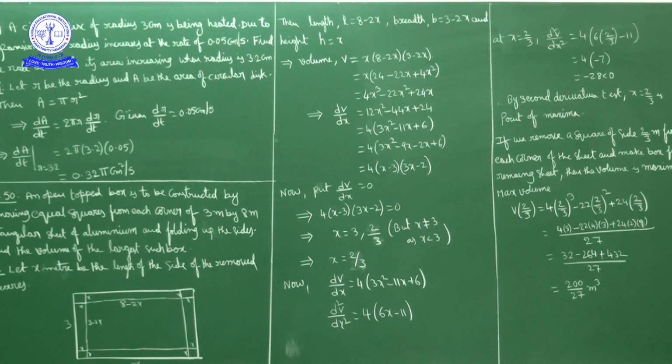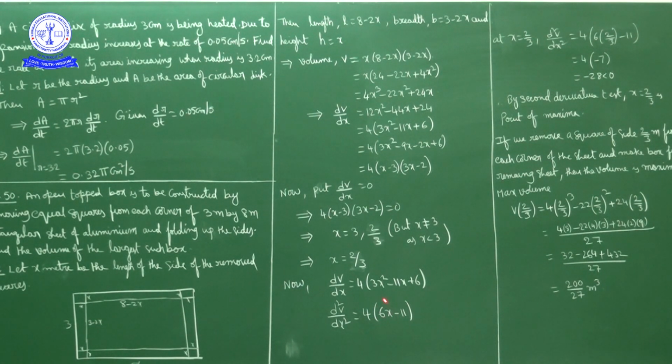Now we will verify the sign of the second derivative at x equal to 2 by 3. So for this, what is the first derivative we got? First derivative dV by dx is equal to 4 into 3x square minus 11x plus 6, no? Now d square V by dx square, what will we get? 4 into the derivative of 3x square, 6x, minus the derivative of 11x, minus 11. Second derivative d square V by dx square is equal to 4 into 6x minus 11.